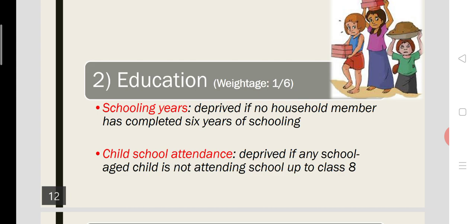The second indicator is child school attendance. A household or family will be considered deprived, or living below poverty status, if any school-aged child is not attending school up to class 8. If any school-aged child in the family is not going to school up to class 8, then the family is considered deprived. This is also less likely in modern society, in fact, at least in Kerala.